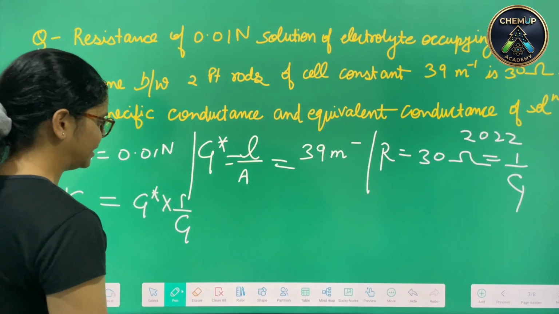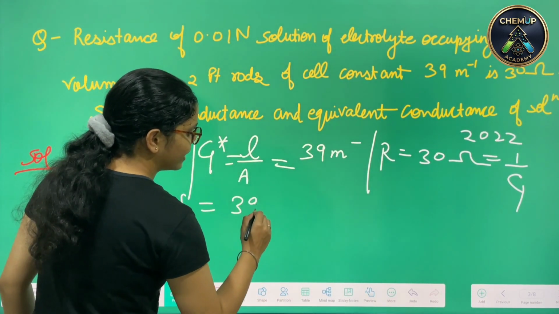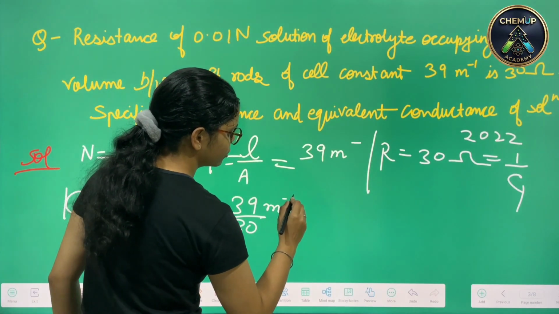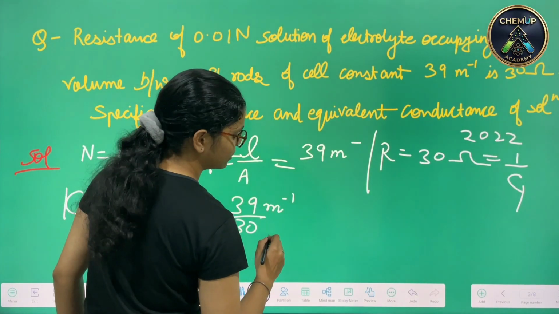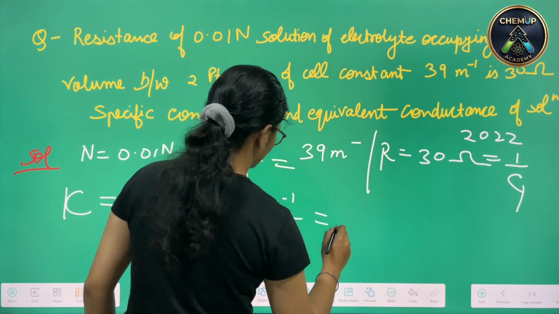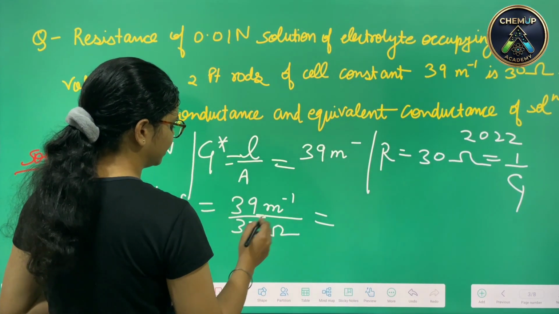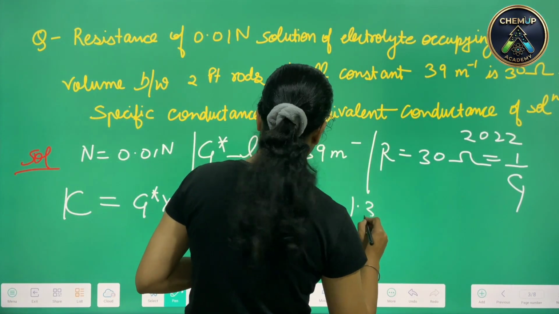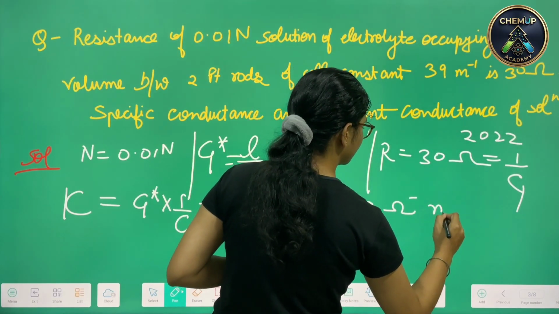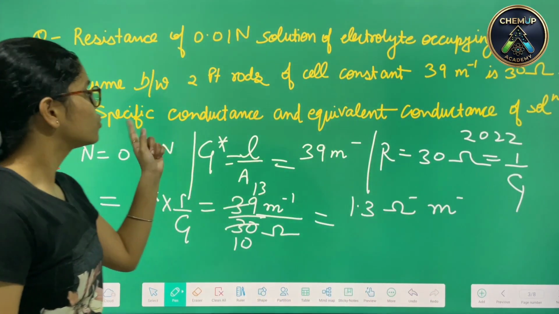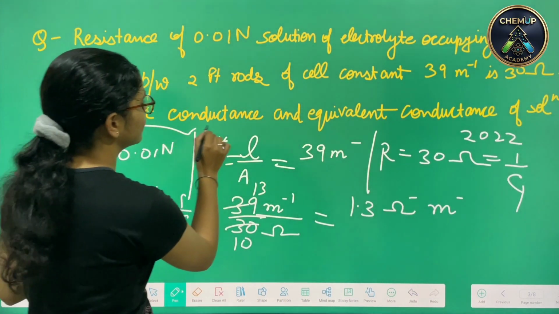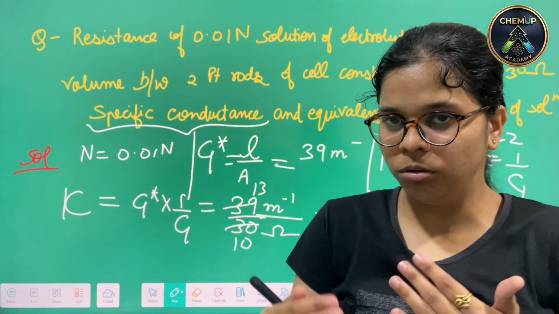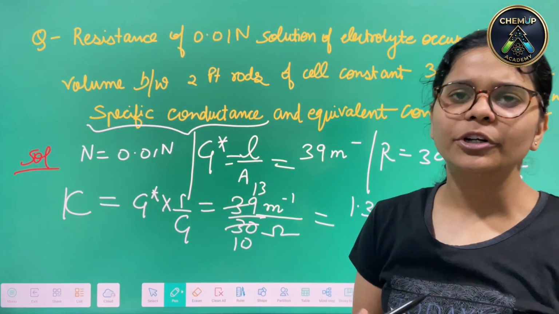We can directly multiply them, which says that 39 divided by 30. Writing their equations like this, we can have 39 divided by 30, it can be 10 and 13, that is 1.3 ohm inverse meter inverse. So this solves your specific conductance. That is, the first part of the question has been directly solved without inputting so much.